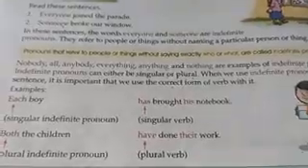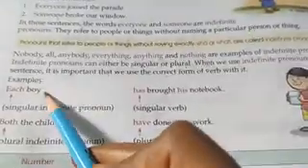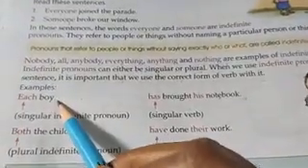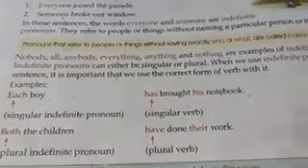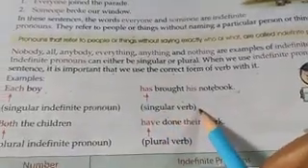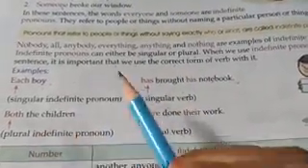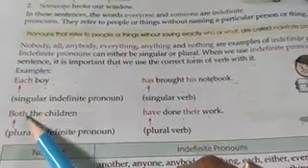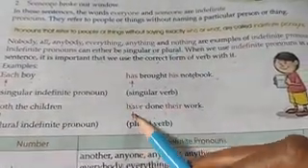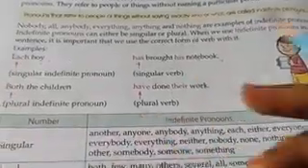See here, each boy has brought his notebook. Each boy means every boy. It is a singular indefinite pronoun, and has is also singular. Here it is boy, so we are using has. It is a singular verb. Both the children have done their work. Both means both. It's a plural indefinite, so have is used as a plural verb.